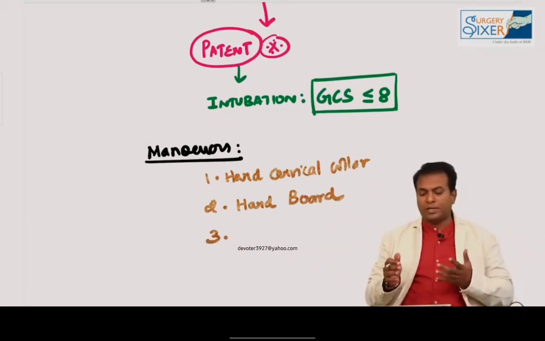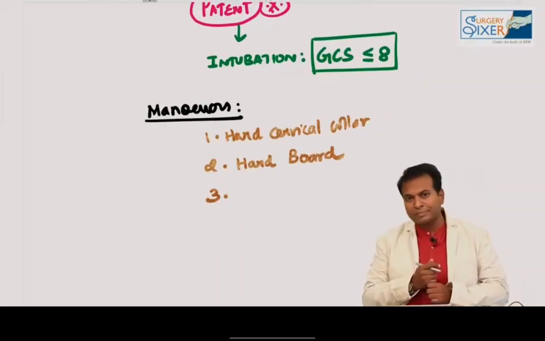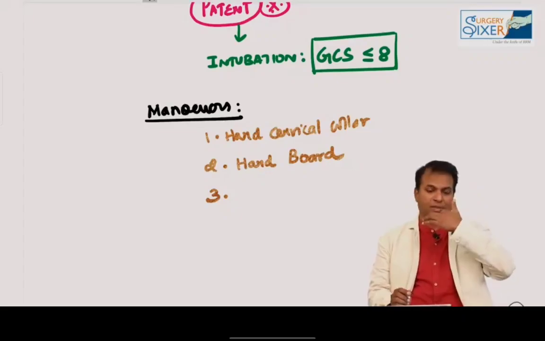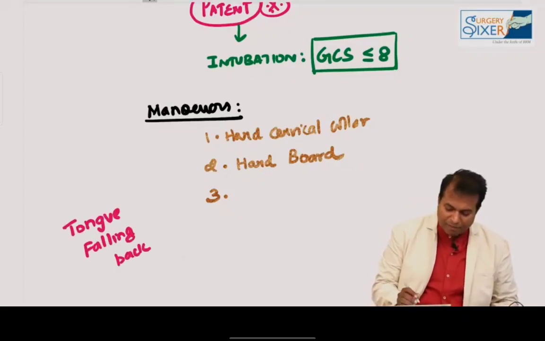And the moment they put this hard board and cervical collar, they will do the following maneuvers to prevent airway obstruction. What is the most common cause of airway obstruction in trauma? The most common cause of airway obstruction is the tongue falling backward. Please remember, the patient's own tongue falling back. How to prevent the tongue falling back? You can easily prevent it by doing the following maneuvers.